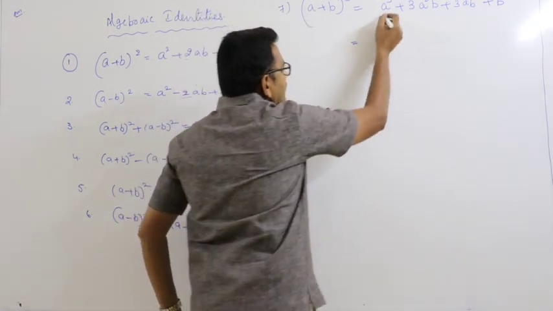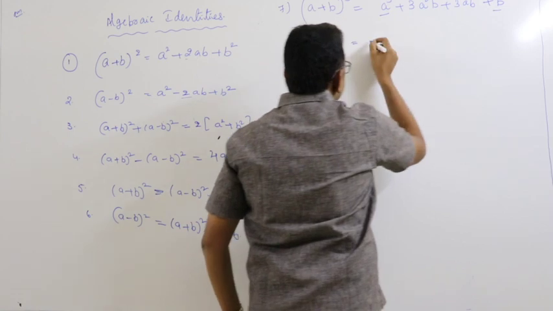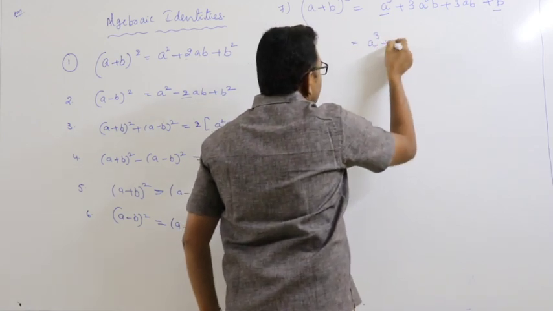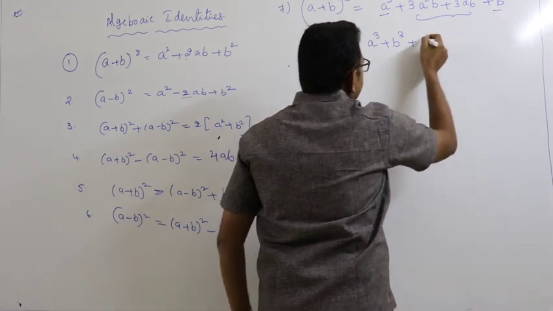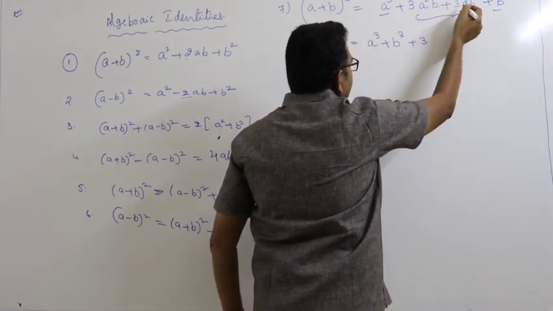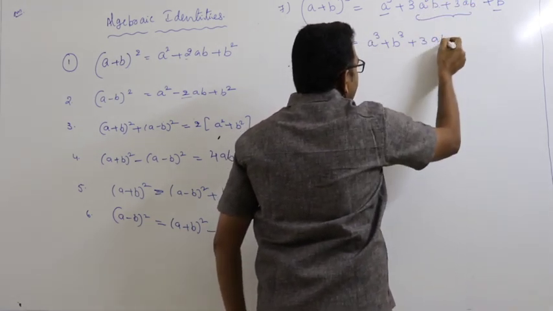From this you write A cube plus B cube, and for these two terms, take 3AB common.